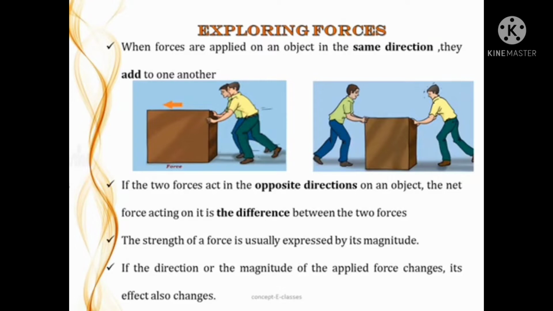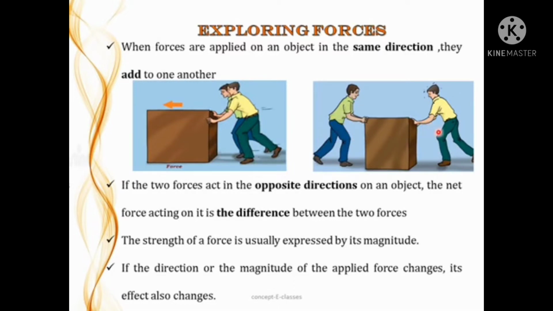When forces are applied on an object in the same direction, they add to one another. If two forces act in the opposite direction on an object, the net force acting on it is the difference between the two forces. The strength of a force is usually expressed by its magnitude.